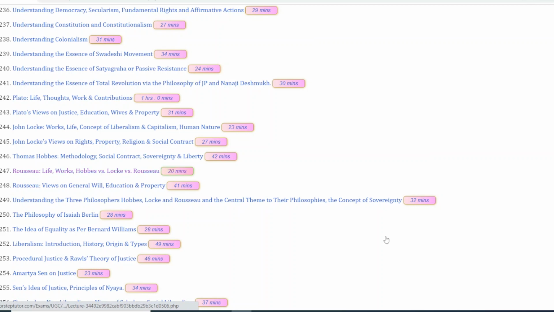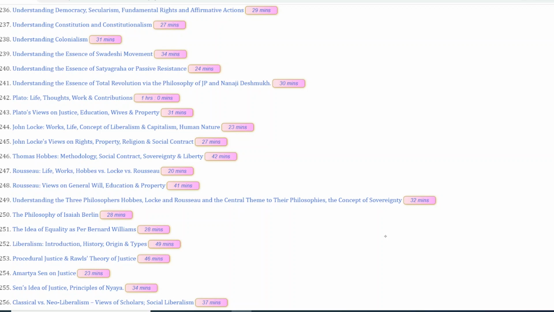This is one of the most important concepts. Try to approach these three philosophers, for instance, Hobbes, Locke, and Rousseau, in the manner that essentially all these three are talking about the same concept, that is the concept of social contract or the concept of sovereignty and liberty.